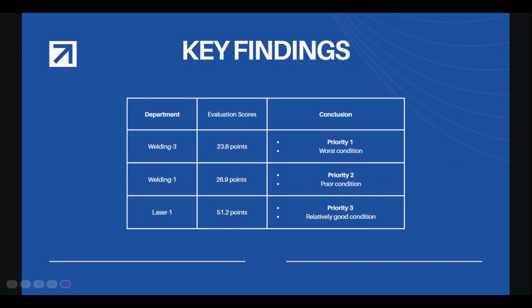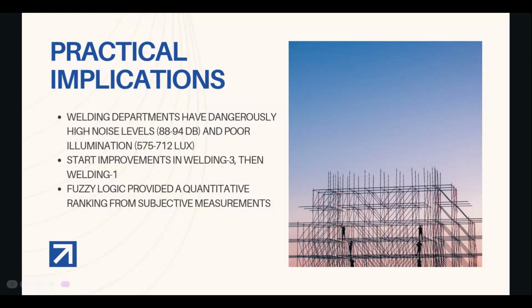Moving on to key findings, as you can see in the table, the evaluation scores for each department. For the conclusion, welding 3 is our first priority because it has the lowest evaluation score. Welding 1 is our second priority, and laser 1 is our third priority. Next, for practical application, both welding 1 and welding 3 have dangerously high noise levels and poor illumination. We need to start improvement in welding 3, our first priority, and then welding 1.